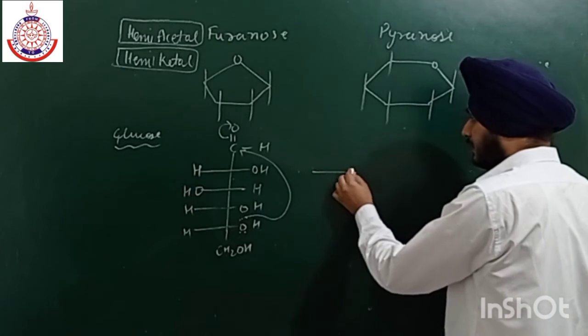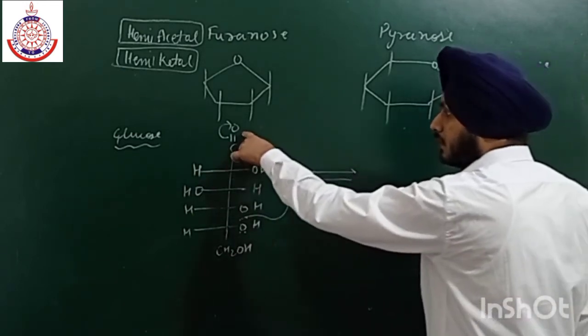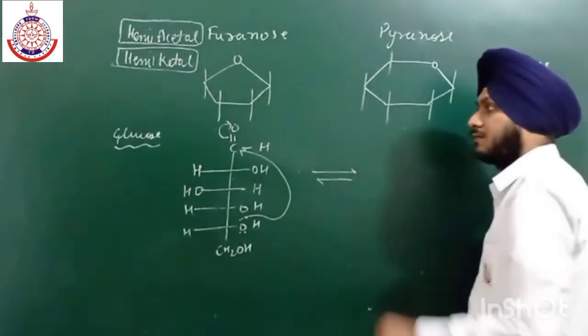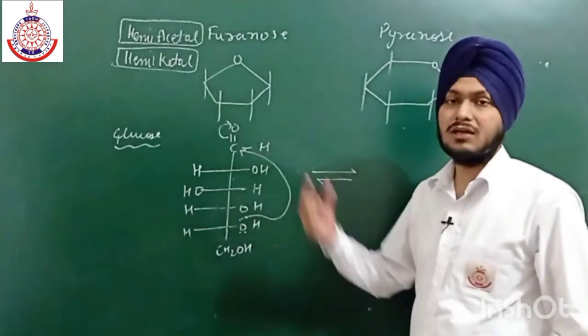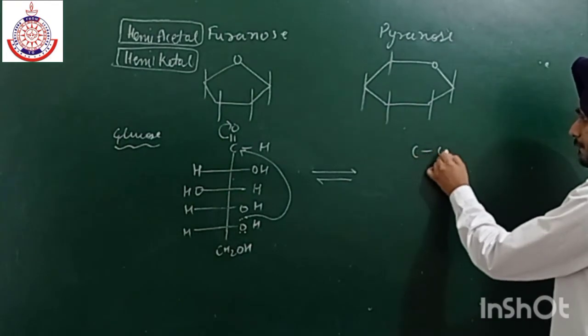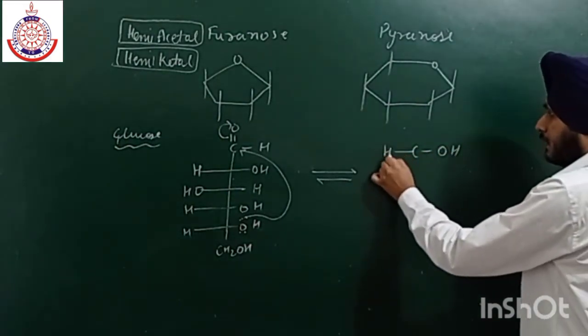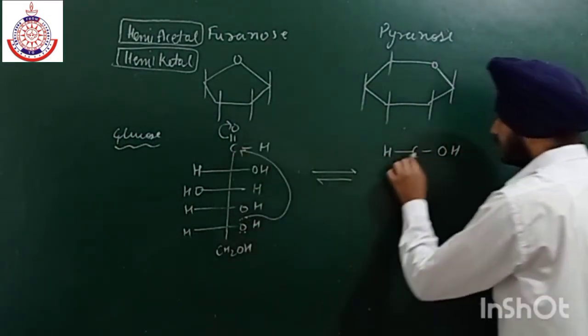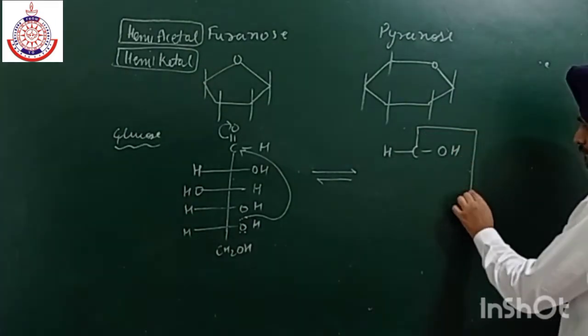The first possibility is that the OH group which is formed over here is present on the right side, then it gives alpha. And this oxygen gets attached to this carbon like this.